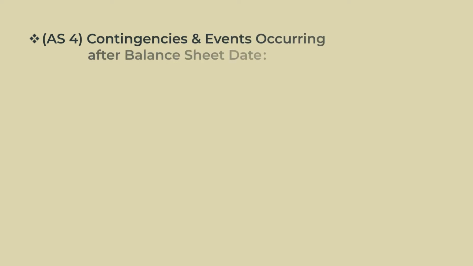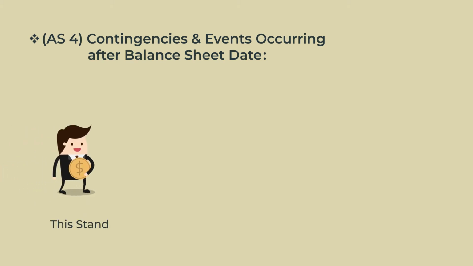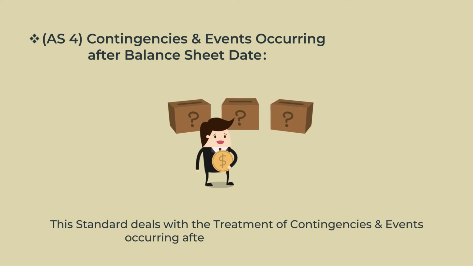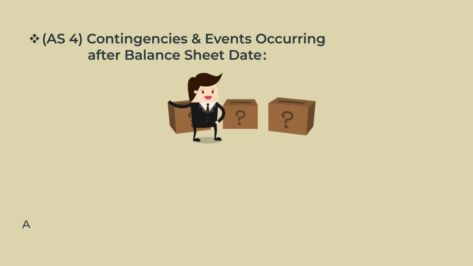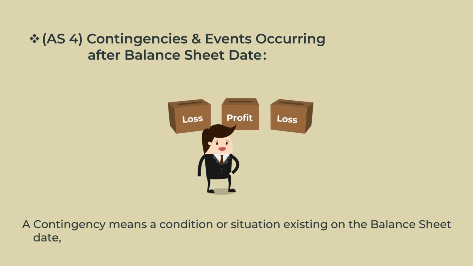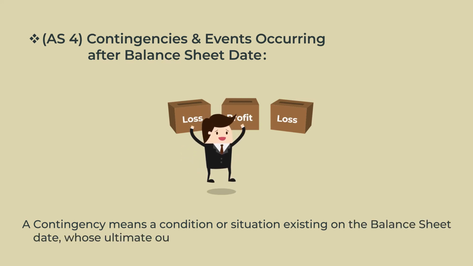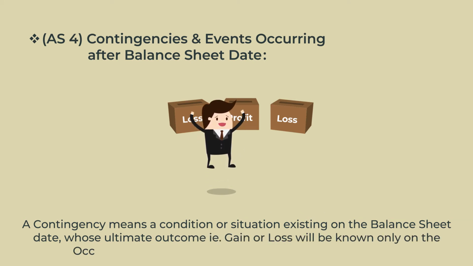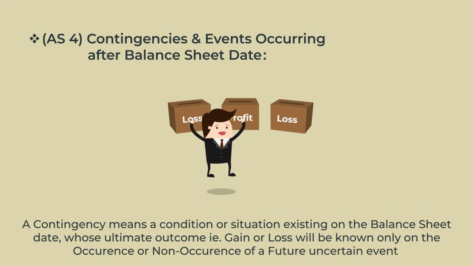Accounting Standard 4. Contingencies and events occurring after the balance sheet date. This standard deals with the treatment of contingencies and events occurring after the balance sheet date. A contingency means a condition or situation existing on the balance sheet date, whose ultimate outcome, that is gain or loss, will be known only on the occurrence or non-occurrence of a future uncertain event.